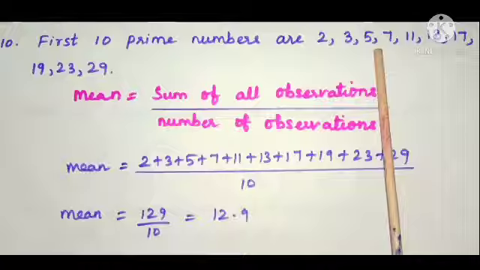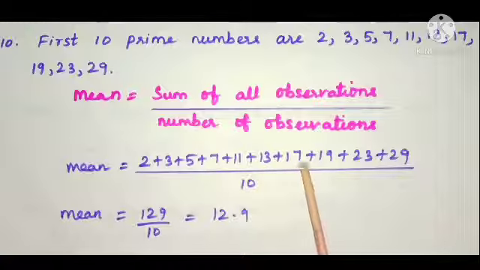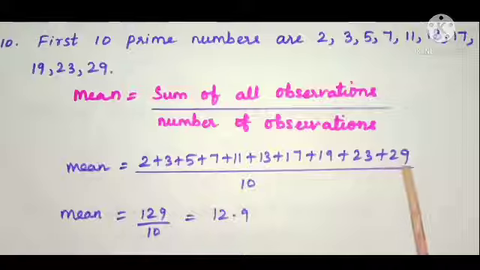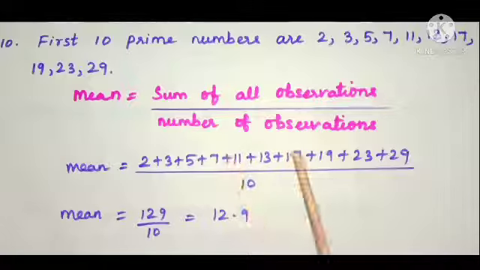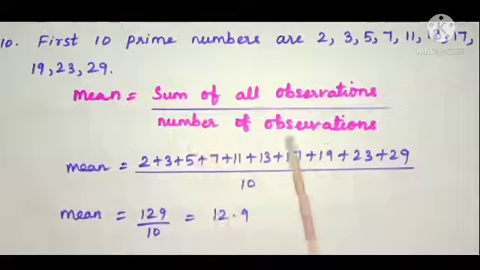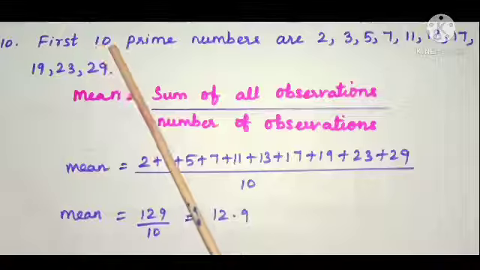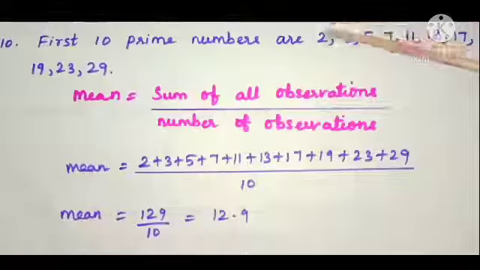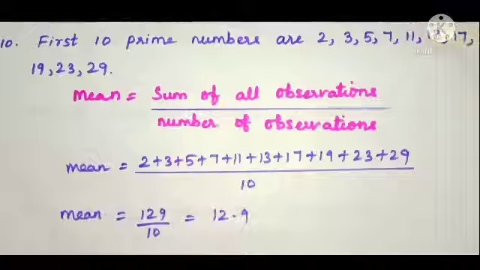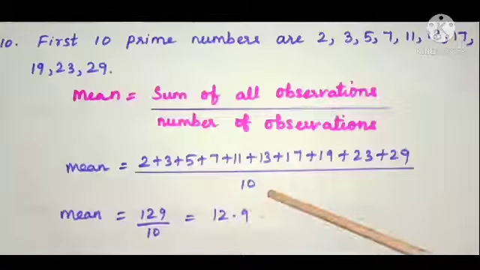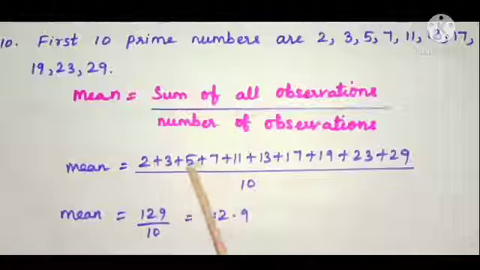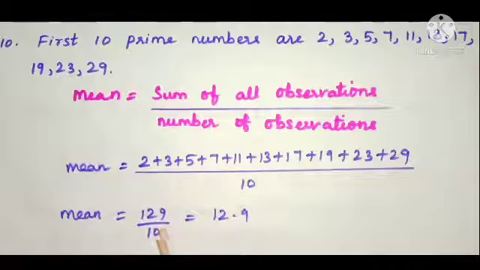So 2 plus 3 plus 5 plus 7 plus 11 plus 13 plus 17 plus 19 plus 23 plus 29 will be the sum of observations divided by number of observations, that is 10 prime numbers are there. So number of observations here is 10. Count the numbers 1, 2, 3, 4, 5, 6, 7, 8, 9, 10. Yes, 10 is the number of observations. So when you add all these values, you get 129 divided by 10. We know that the decimal form of 129 by 10 is 12.9.